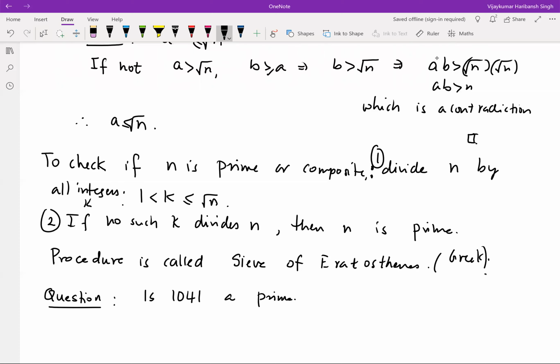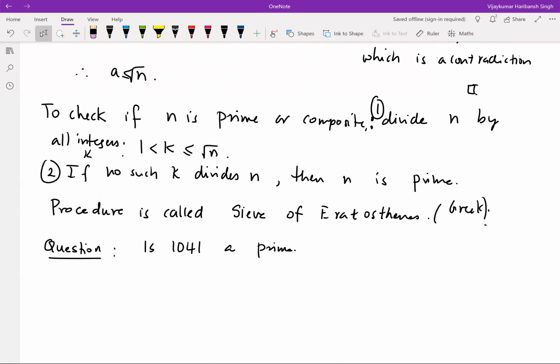Okay, so we want to answer this question, whether 1041 is a prime or not. So what we need to do is use the sieve of Eratosthenes.